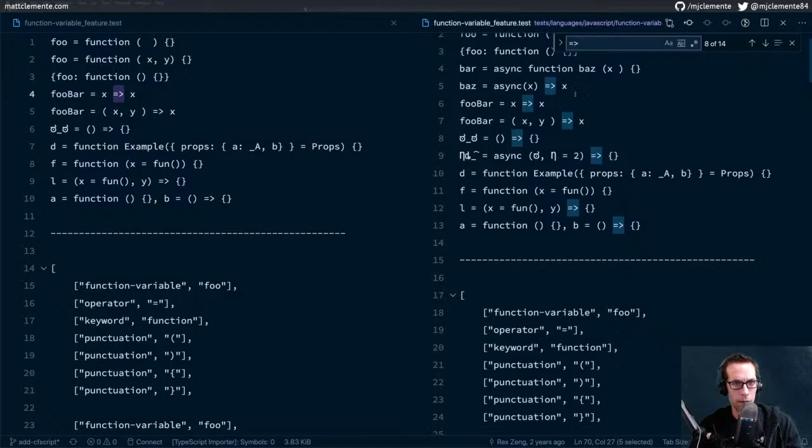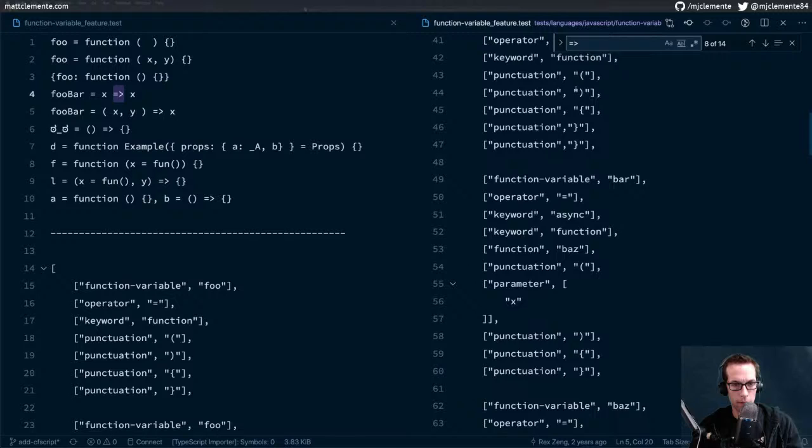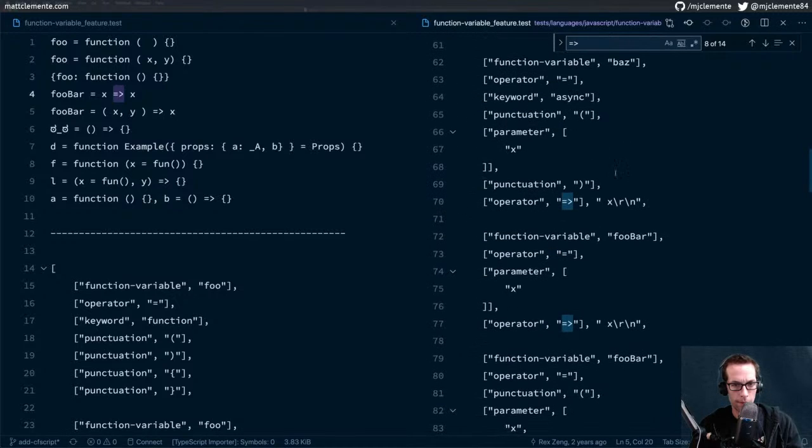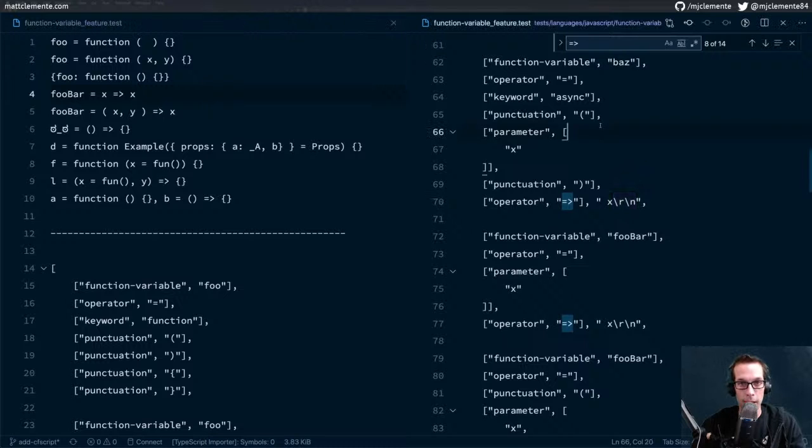Oh, X is expected. And then that looks like a new line. I guess that's fine. The new line is just being captured with however X is and the end of this function. Okay, got it. So we're matching what JavaScript has.